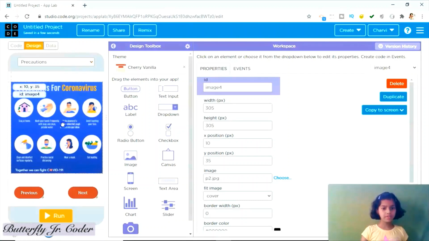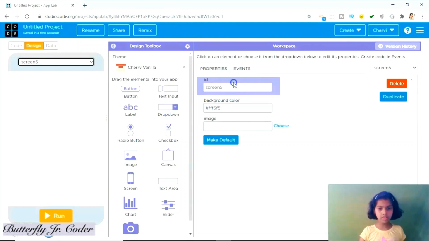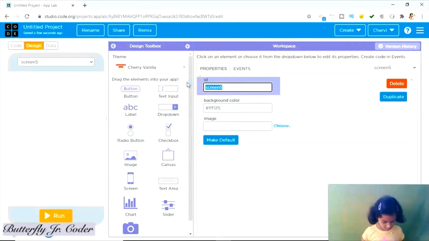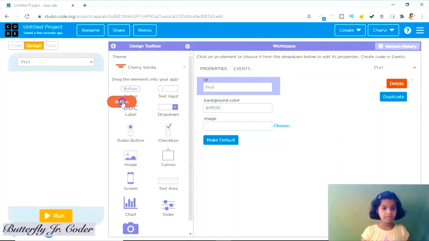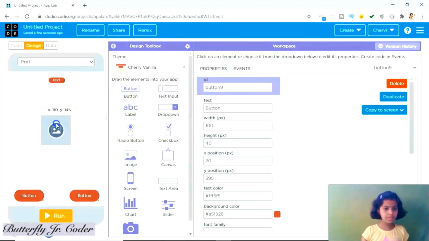Let us add one more new screen, and name this screen Pre1, meaning precautions 1. Take here 2 buttons, then text and one image.